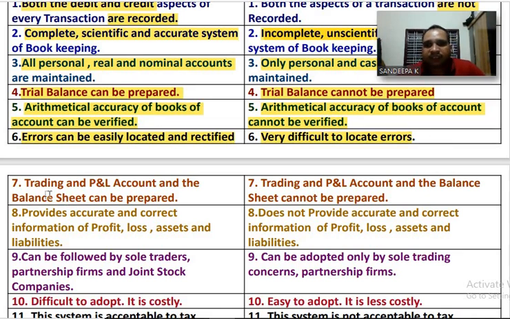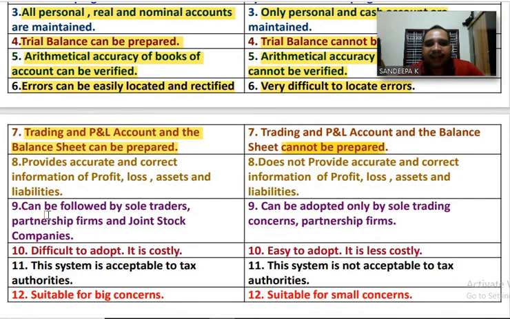Understand? Next, number 7. Under double entry system, trading and profit and loss account and balance sheet can be prepared. But in case of single entry system, trading and profit and loss account and balance sheet cannot be prepared. Understand? Next, number 8. Double entry system provides accurate and correct information of profit, loss, assets and liabilities. It provides all information about business.